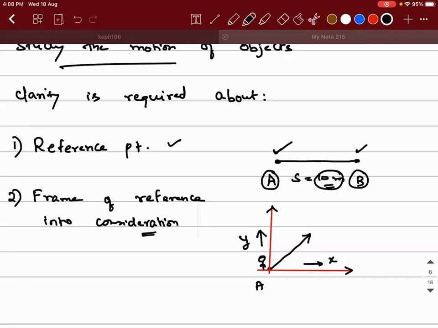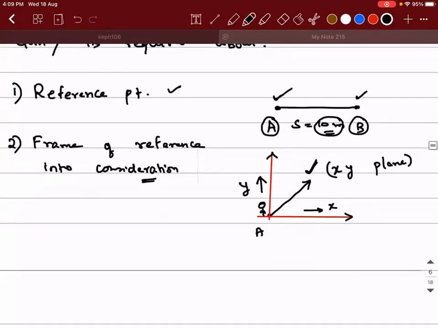If it is moving in this direction, I'll call it as positive y direction. So if an object is moving in this way, what will you say? It is moving in an xy plane, right? So xy plane is 2-dimension, and if I put a box around this, like how I told about a photo frame, then this will become the frame of reference. Did you able to understand this? Did you get a clarity of what is frame?